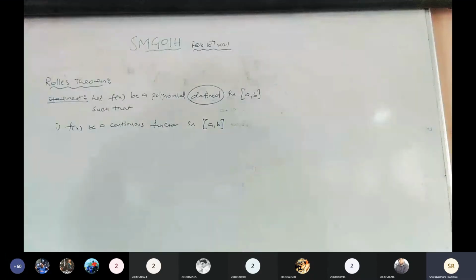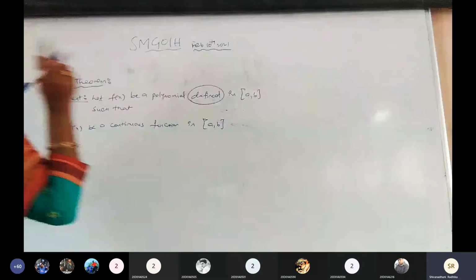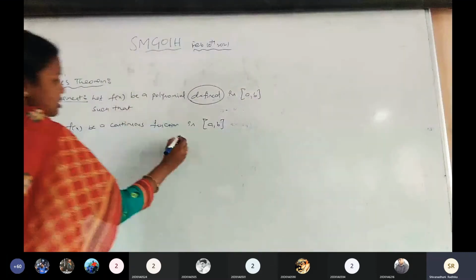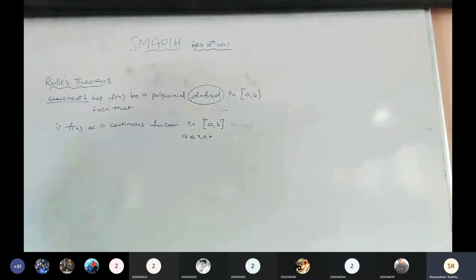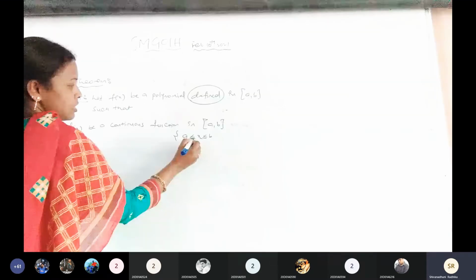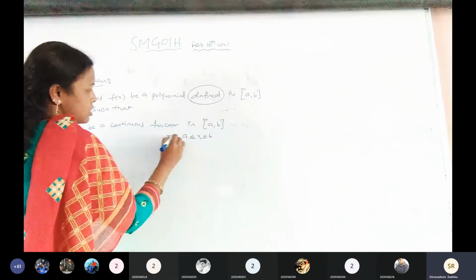What is the closed interval a comma b? Already we explained. We have to take any value in between the closed interval. That value is a, or in between, or equal to b. So a less than or equals to x less than or equals to b. So this is a closed interval.